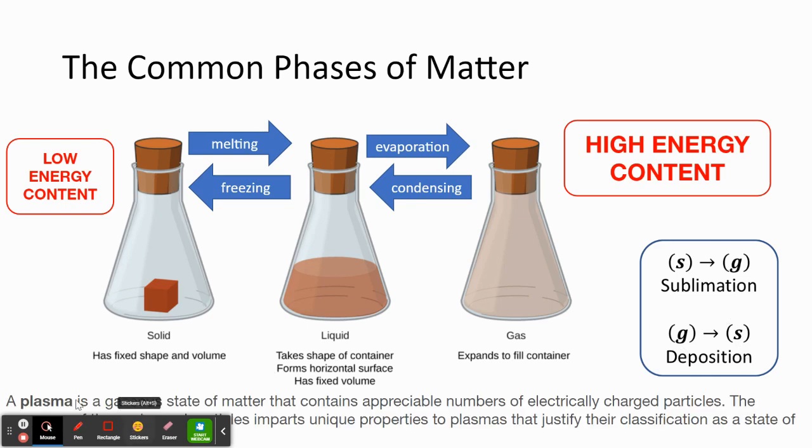When we look at plasma, it is a 4th phase of matter. It's essentially a gaseous state of matter that contains electrically charged particles. And because they have their own unique properties, they can be classified as their own state of matter.